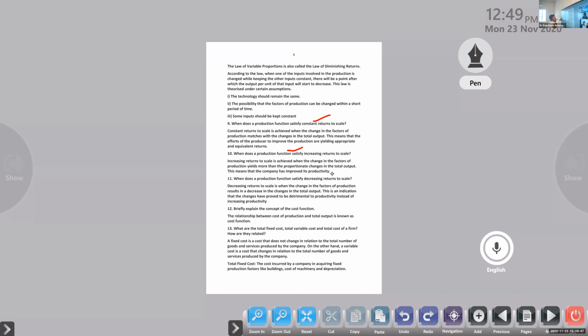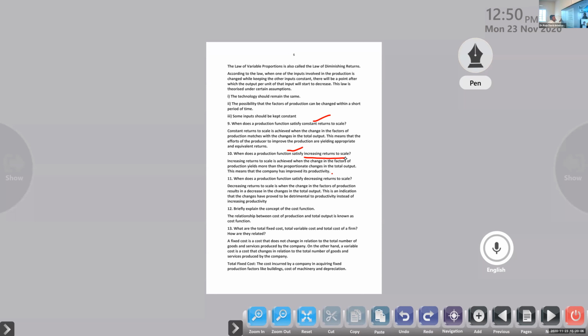So a producer will expect some particular product by using an input, but after using the input, the firm received a better quantity than what they expected. That is called increasing return to scale. So easily you can write that answer.